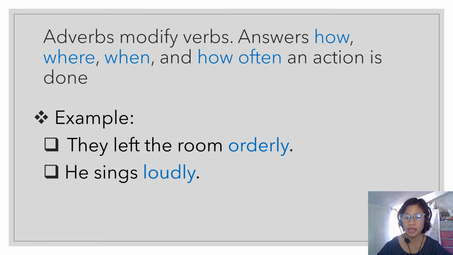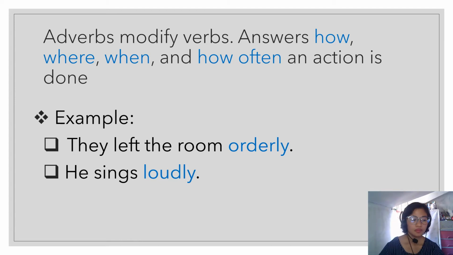How did they leave? Orderly. They is the subject, left is our verb, and orderly is the adverb. This adverb orderly modifies or describes how they left. It is an adverb that answers the question how.